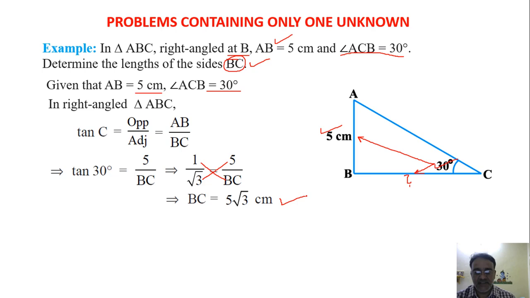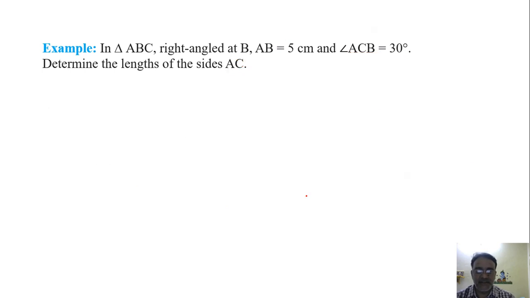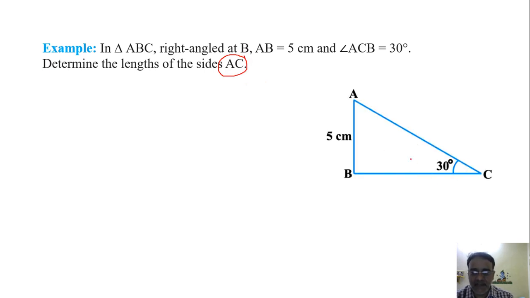Okay, so this is the first example. Now see the second example. Here this is the very same question, only the length AC we have to find. See the same diagram. Now here the unknown is AC, right? And we have just seen that this is the opposite side, this is the adjacent side, and AC is the hypotenuse. So here the opposite side is given and we have to find the hypotenuse.